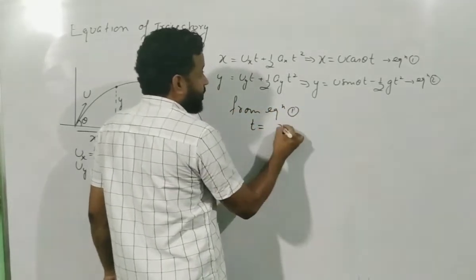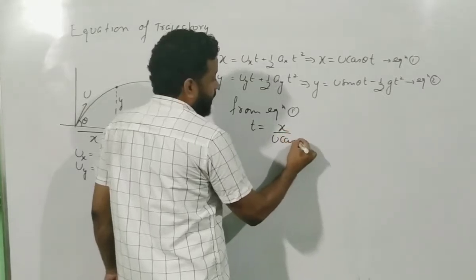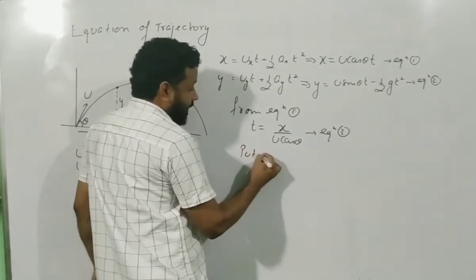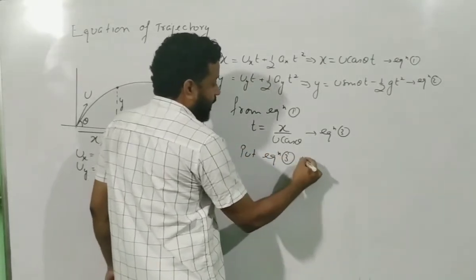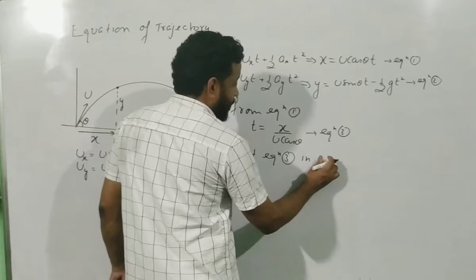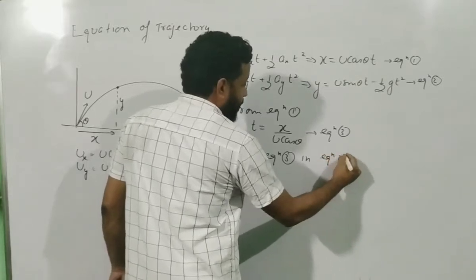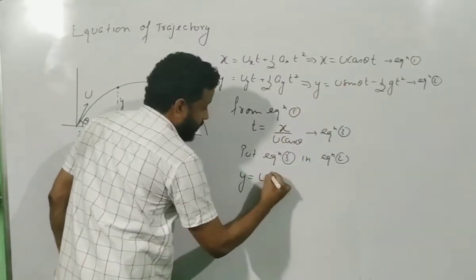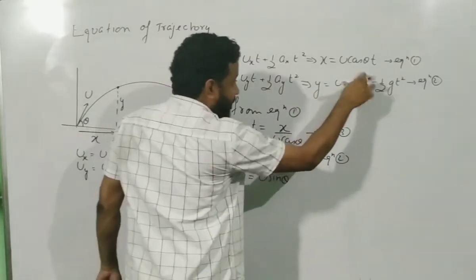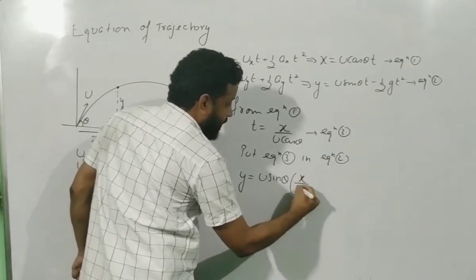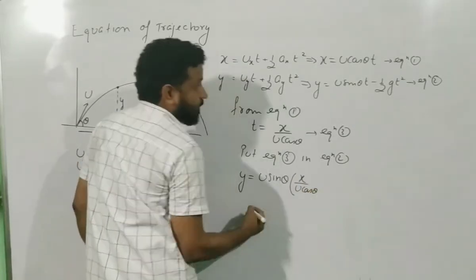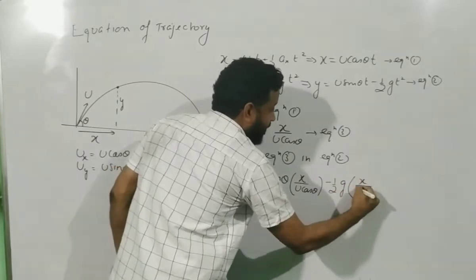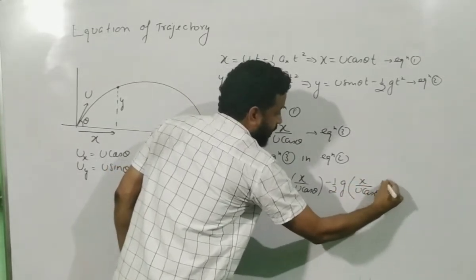So from equation 1, t will be equal to x divided by u cos theta. Call this equation 3. Now you put equation 3 in equation 2. When you put that, you will have y equal to u sin theta times t, so if you put the value of t, t is x by u cos theta, minus half g t square, and t square is x divided by u cos theta the whole square.